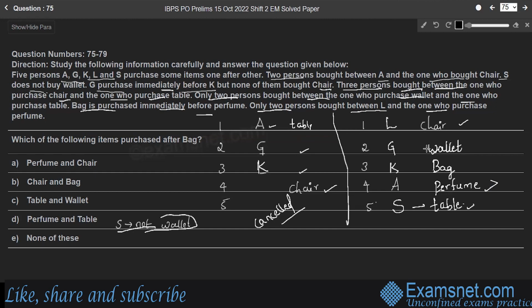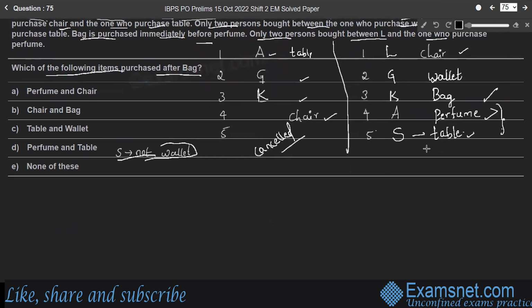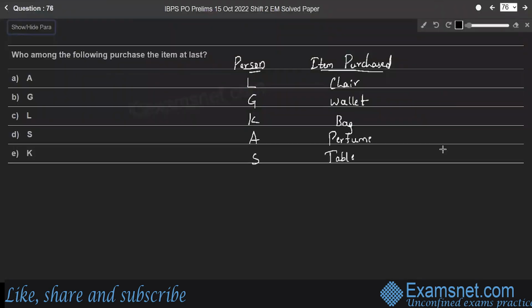Therefore, the question is, which of the following items purchased after bag? So, after bag, 2 items purchased, perfume and table. Therefore, the answer is option D, perfume and table. Question 76. Who among the following purchased the item at last? So, at last, S purchases the item. Therefore, option D is the right answer.